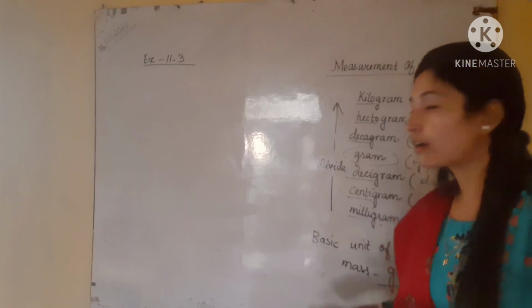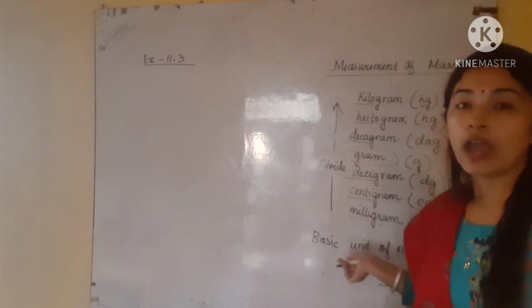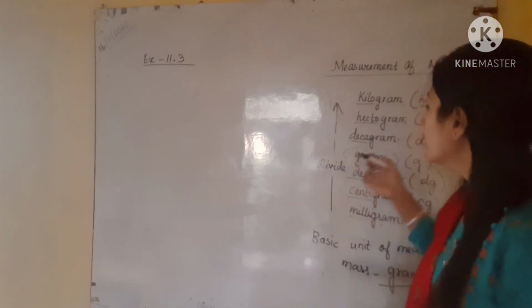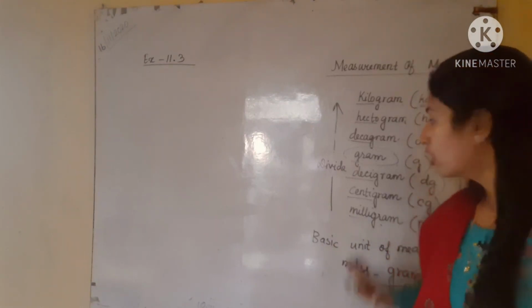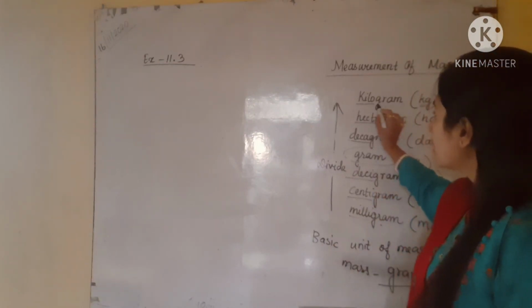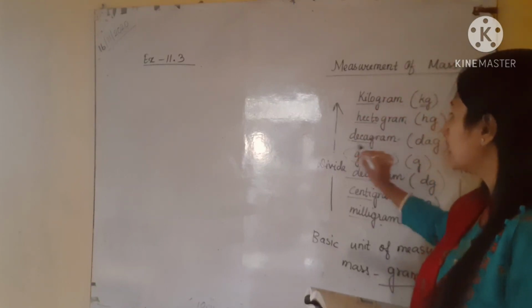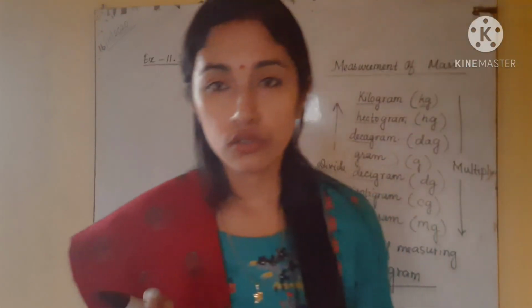Similarly, when you are writing gram, then you have to use this chart. And if you want to do a question of capacity, then you have to write liter because liter is the basic unit of capacity. So here you have to write liter. Similarly, you have to replace gram by liter. So this will be kiloliter, hectoliter, decaliter like this. Okay. So this is very simple. So try to remember it.